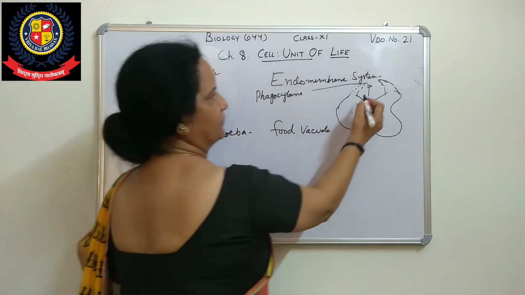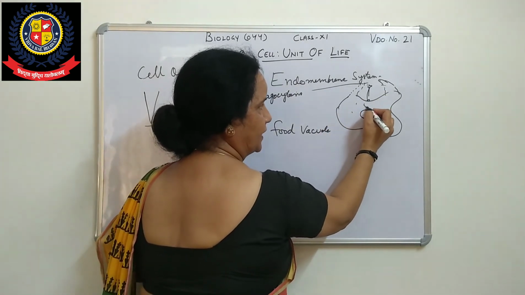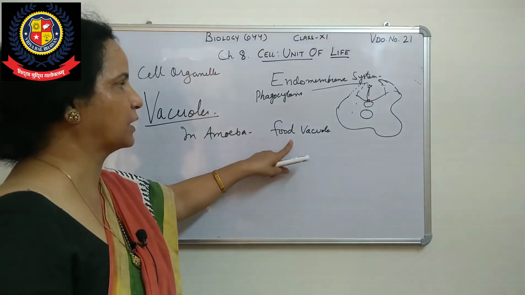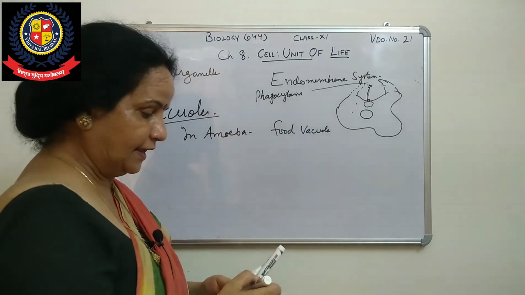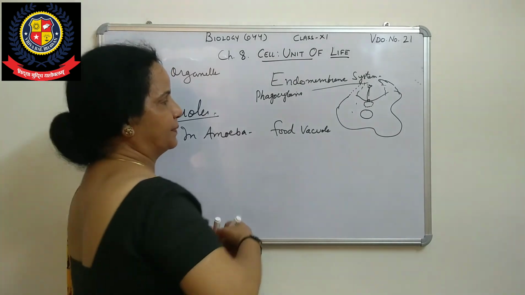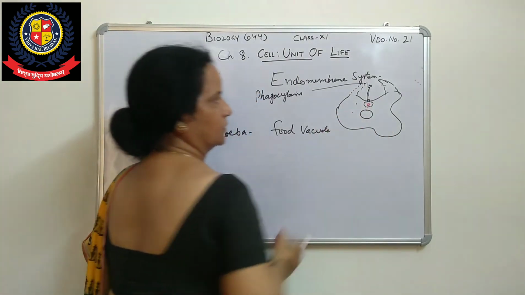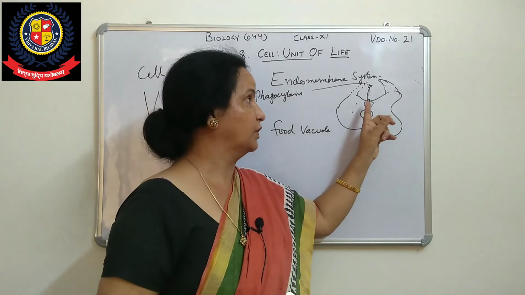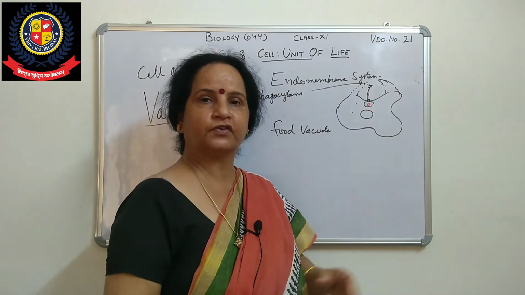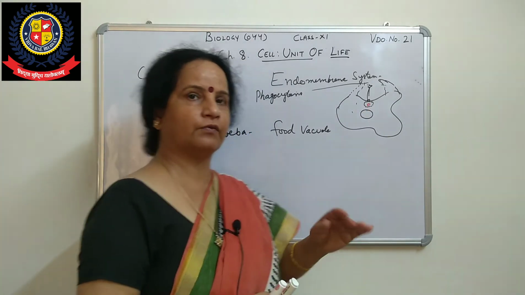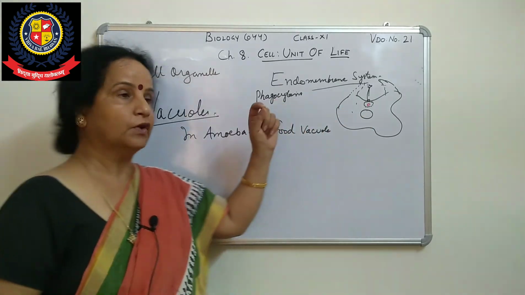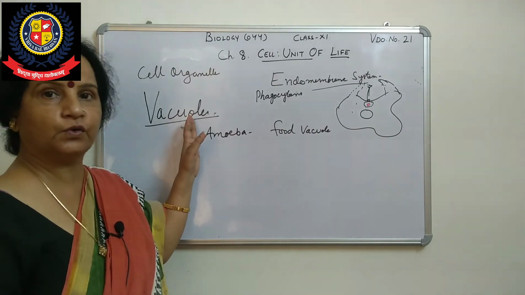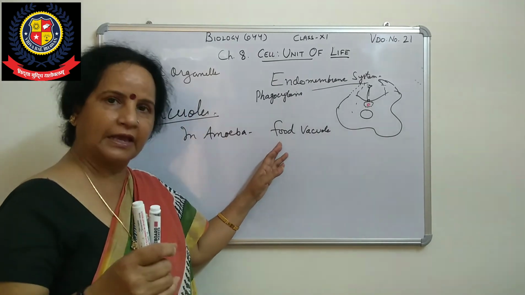But what happens here? When that food sinks down here, see, a temporary vacuole is formed. That temporary vacuole is called a food vacuole. Inside that, food will come and that prey will come here. Now in that food vacuole, again the enzymes are there which will digest that food. That process is called endocytosis. In class 9th you have done this. So sometimes vacuoles are modified into a food vacuole, which helps in digestion.